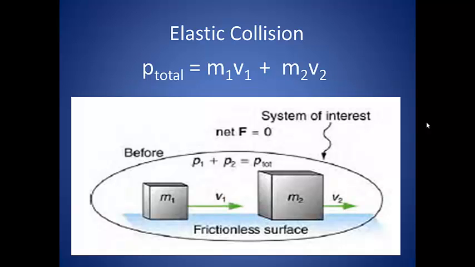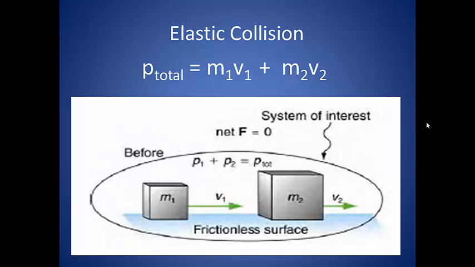Take an object of mass 1 moving at a velocity of v1, and an object of mass 2 moving at a velocity of v2. The total momentum is equal to the mass times the velocity of the first object, added to the mass times the velocity of the second object. This is before the collision.